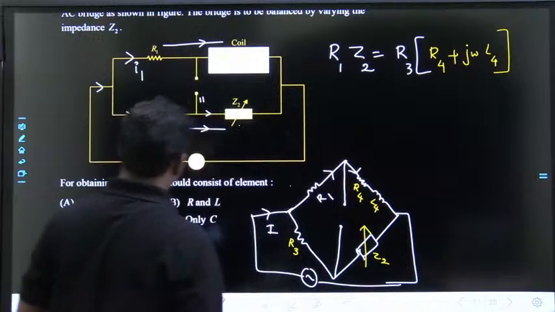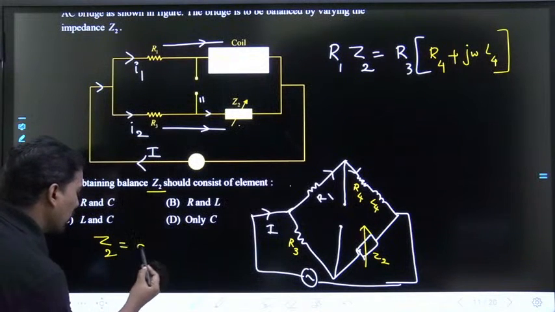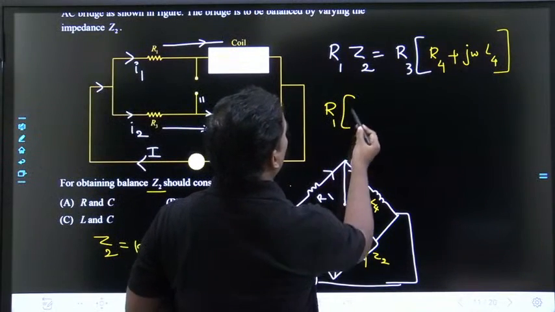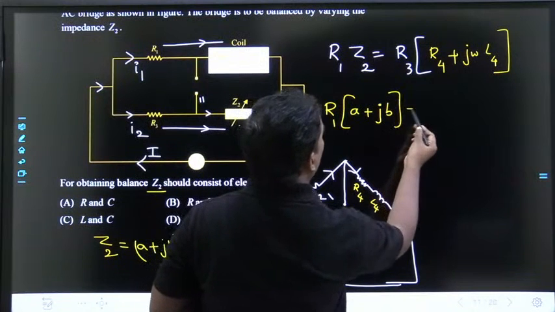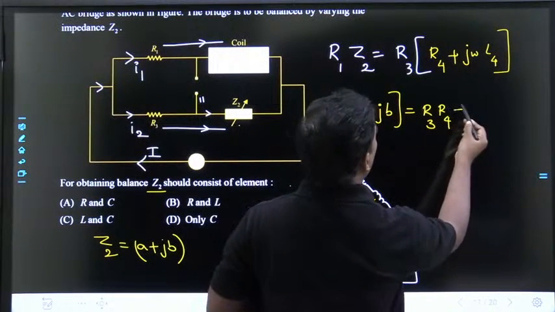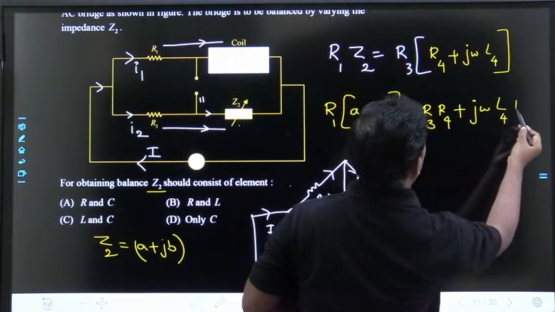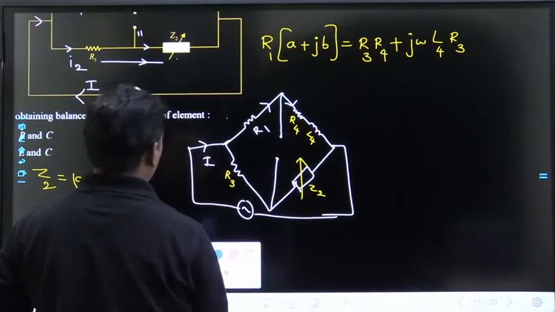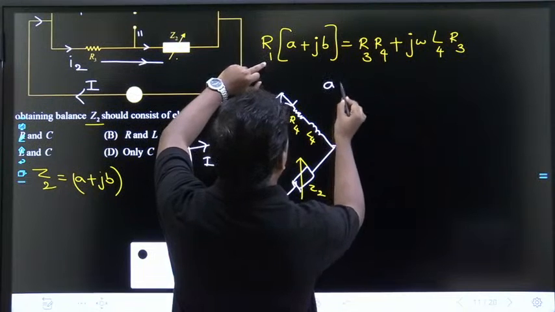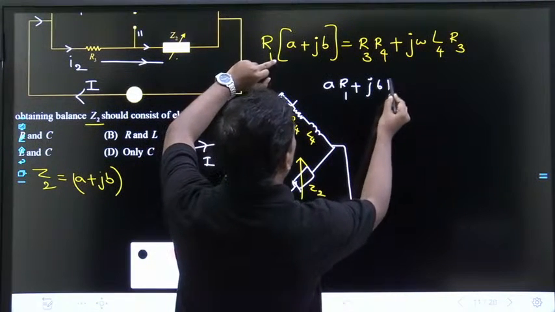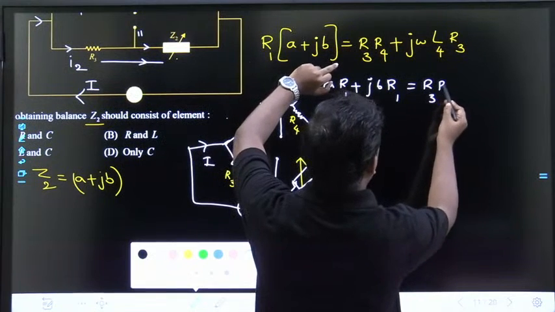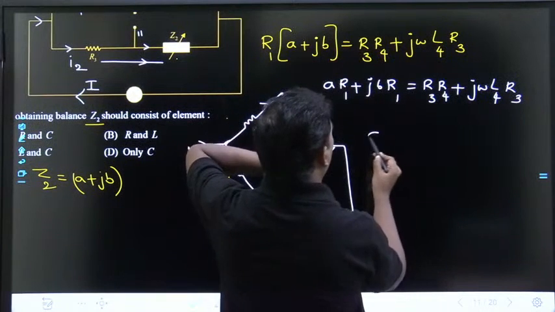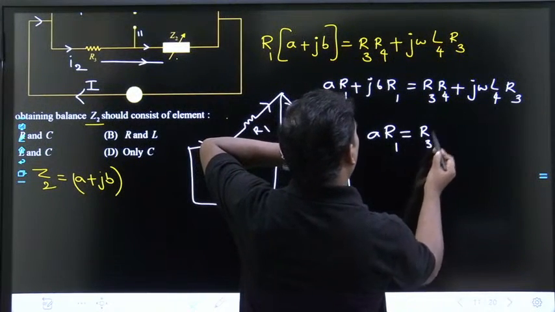Let us take Z2 in the form A plus jB. Now I think you can get it. A plus jB times R1 is equal to R3 R4 plus j omega L4 R3. Simple. So A R1 plus jB R1 equals R3 R4 plus j omega L4 R3. If you equate real parts, A R1 is equal to R3 R4.